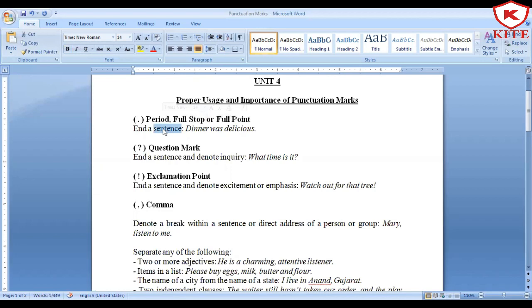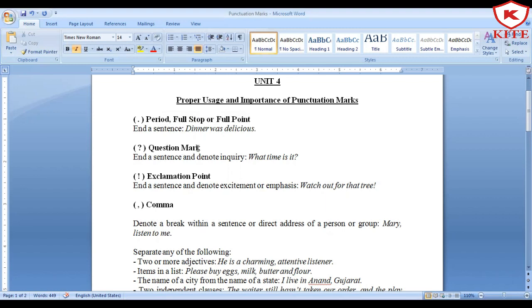Sometimes in anger also we say, let's put a full stop to this talk. To put a full stop to a talk means to end a talk. So whenever you want to end a sentence, we use this particular punctuation mark, which is a full point, full stop, or period. So, dinner was delicious, full stop.